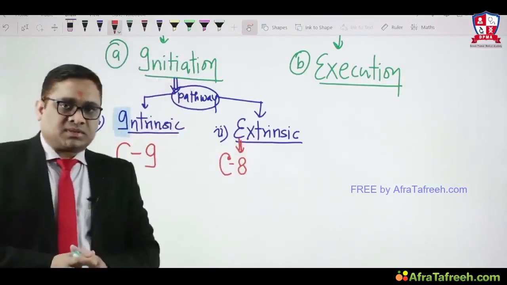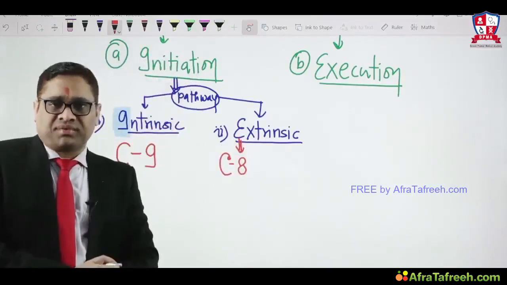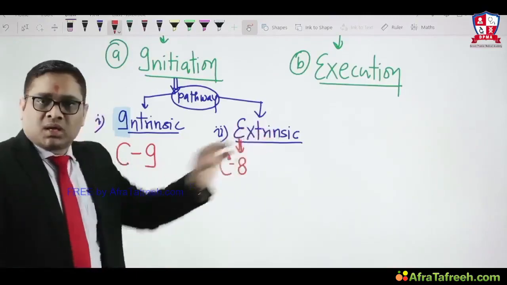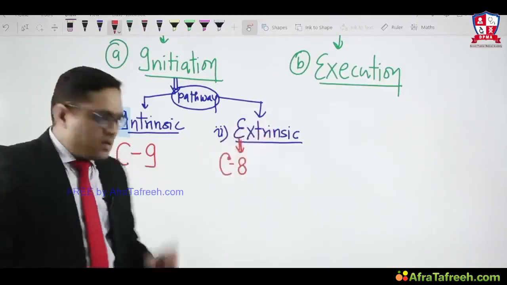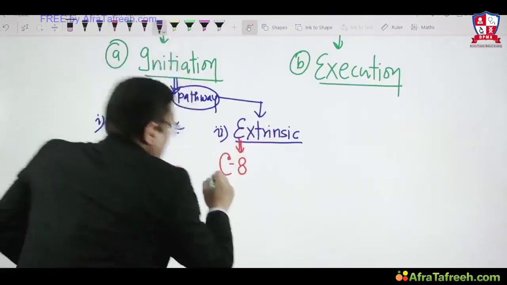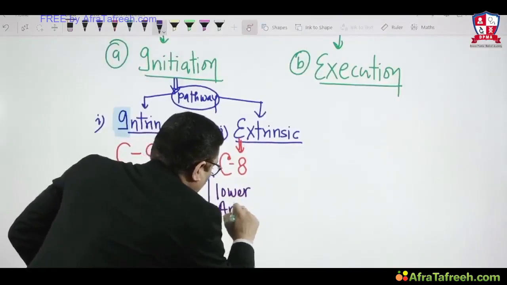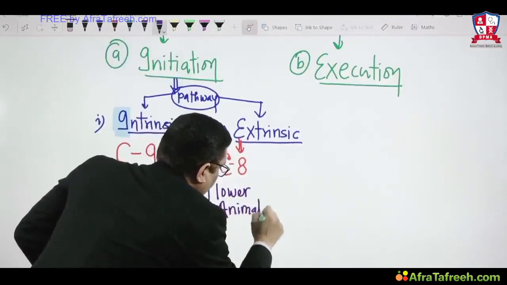But here is a twist, which was the question in All India 2015. In human beings, in the extrinsic pathway, which caspase is activated? Caspase 8 is seen in lower animals, not in human beings.